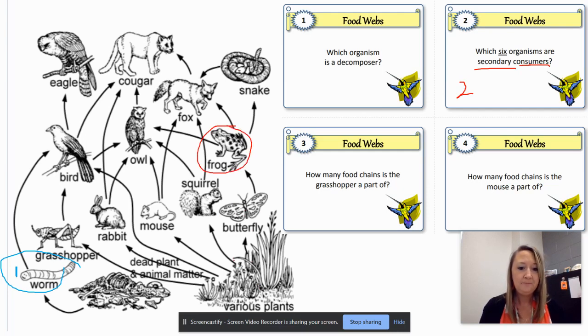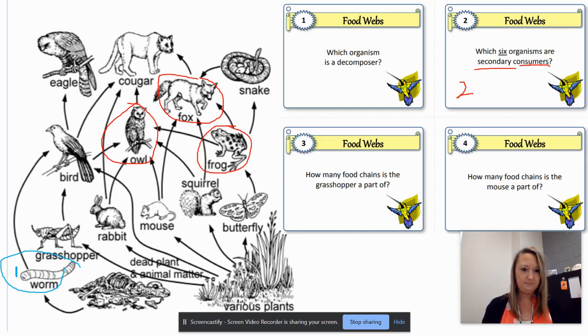We're going to start back at our plants. This is our first consumer, squirrel. Second consumer, fox. First consumer, squirrel, right? They eat the plants. Squirrel gets eaten by the owl. There's 3. We're looking for 6, right?